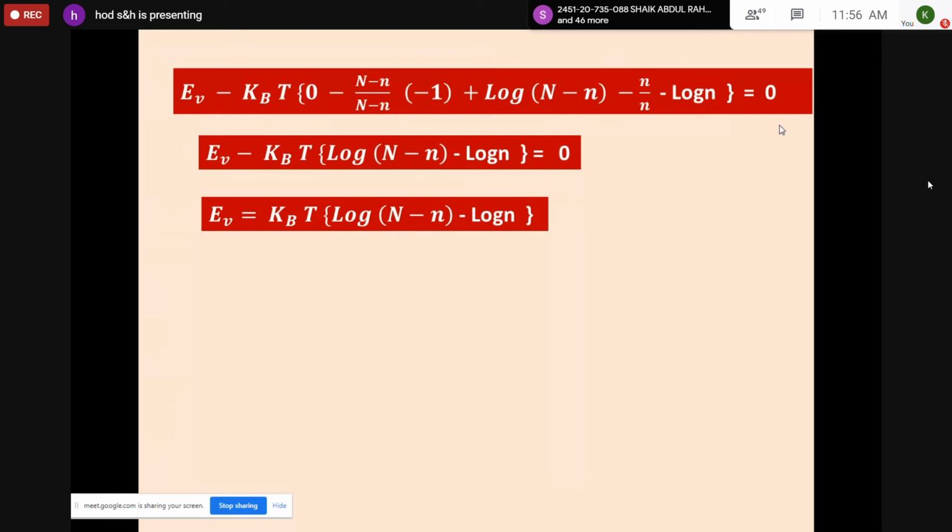Up to this you have taken now. So previously it is EV minus KBT log n minus n minus log n is equal to 0. You take KBT, the second term, to the right hand side, you can write EV is equal to KBT log n minus n minus log n.